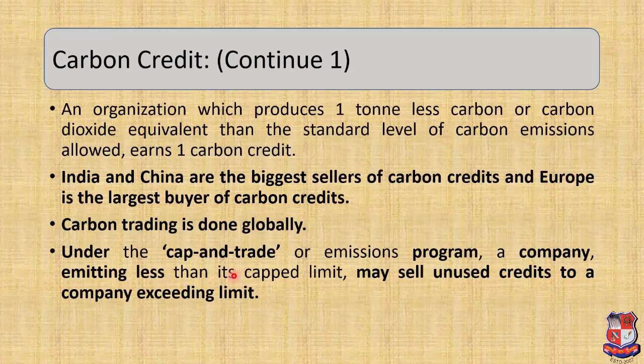For example, company A has a cap of 10 tons, meaning company A has the limit of emitting 10 tons, but it produces 12 tons of emission, whereas company B also has an emission limit of 10 tons but emits only 8 tons, resulting in a surplus of 2 credits. Company A may purchase the additional credits from company B to remain in compliance. Without the purchased carbon credits from company B, company A would face penalties.